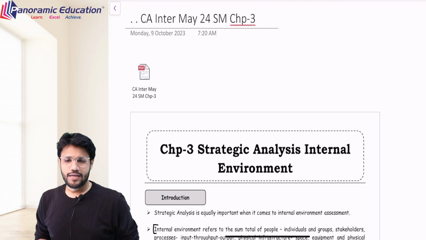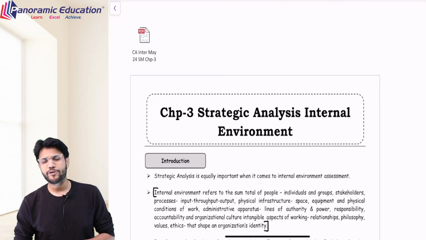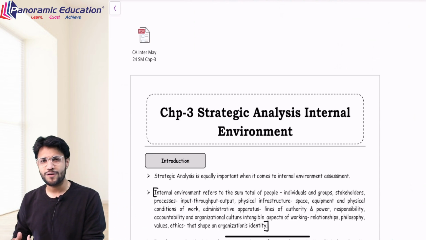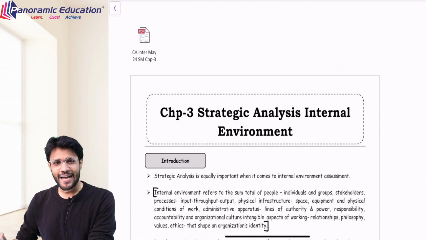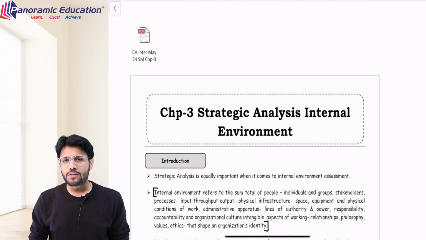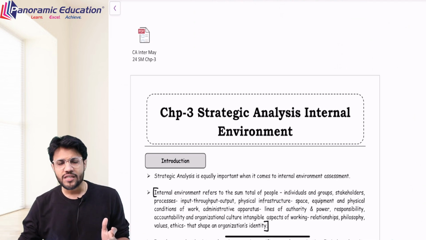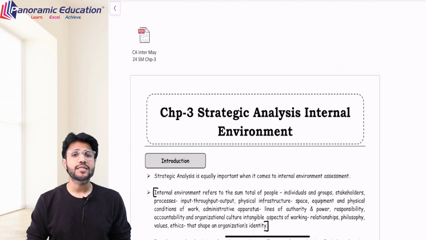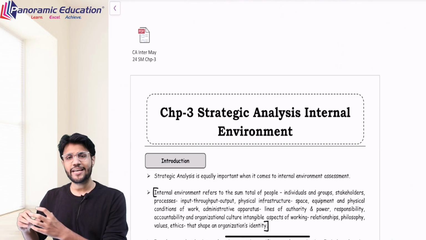Let's start. So what is this chapter all about? Well, the chapter is all about the internal environment. So what is the internal environment? Well, there are two types of environment. First is the external environment and the second one is the internal environment. Those factors which are outside the control of the entity and regularly keep influencing the entity are considered as external environment.